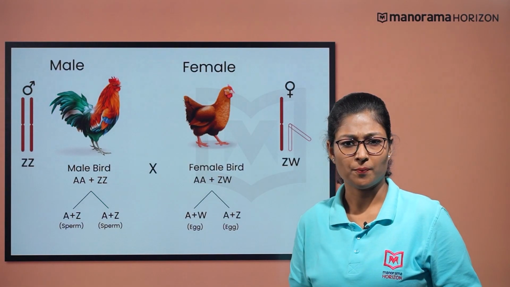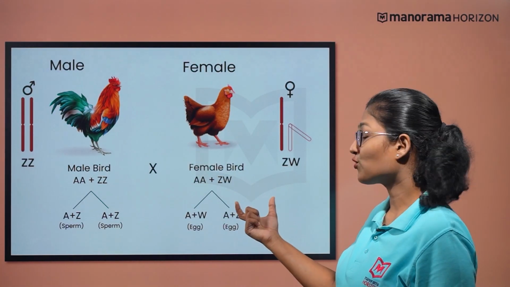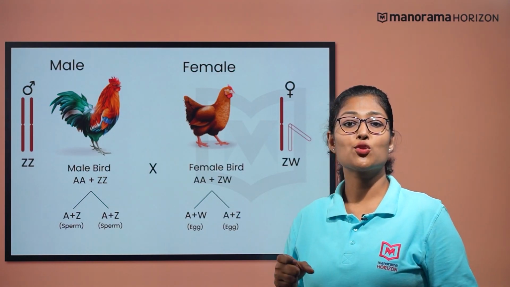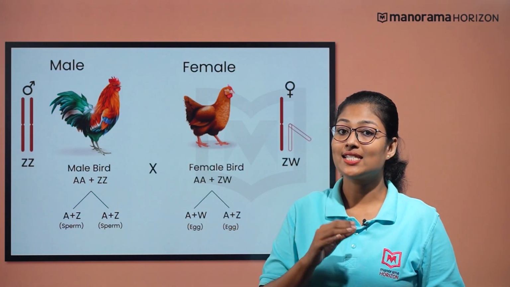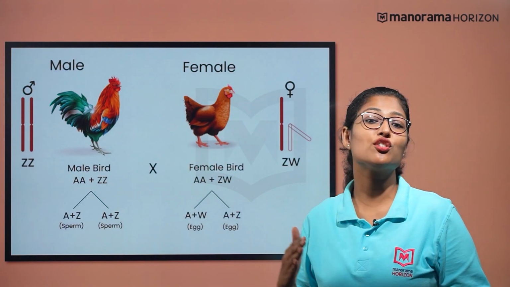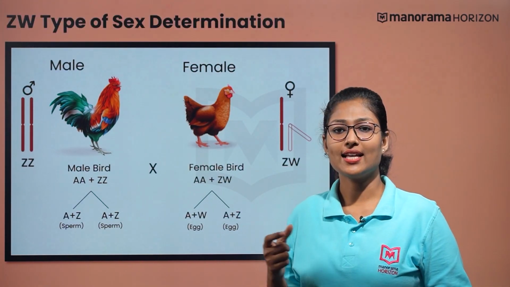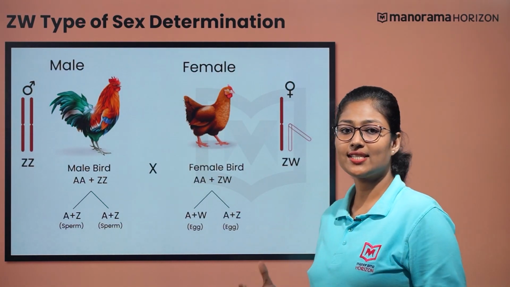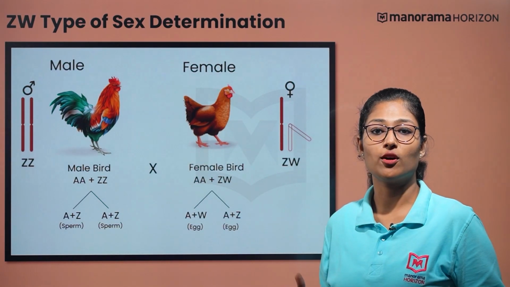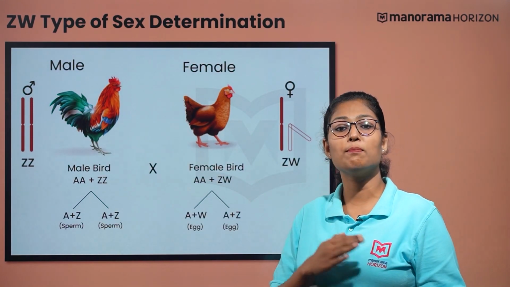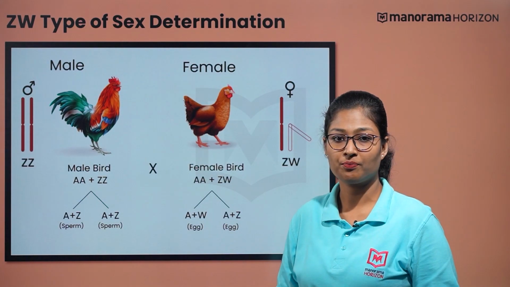Did you notice? The female bird is the heterogametic sex, as it would produce some eggs with the Z chromosome and some with the W chromosome as sex chromosome in addition to the autosomes. Like the XY type of sex determination, the ZW type also has an identical count of total chromosomes in both males and females.